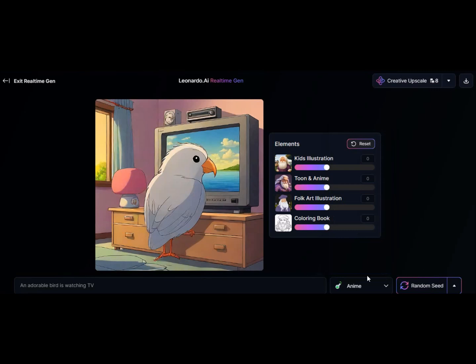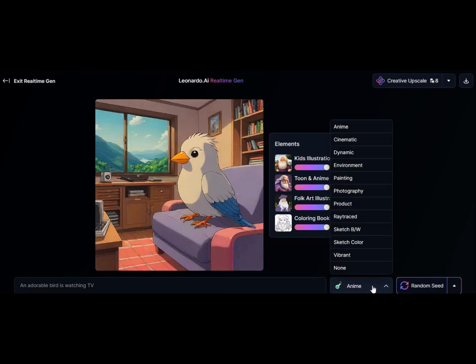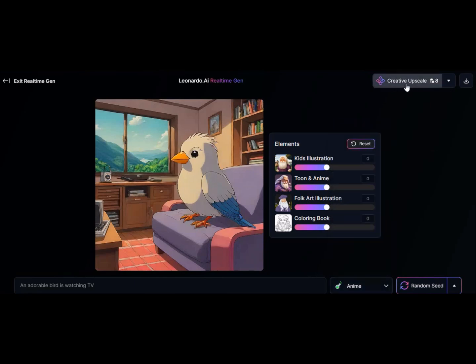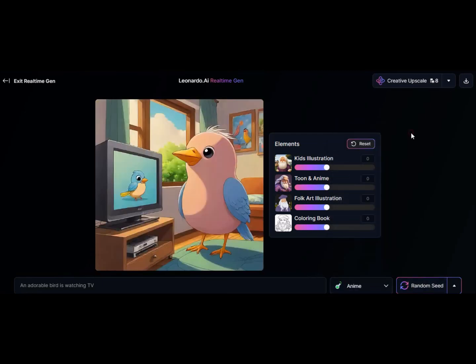You can select and try different options multiple times. If you click on the Creative Upscale button, it can slightly enhance the quality. You can pay attention to these details yourself, but you don't necessarily have to. It's entirely up to you. This was the real-time feature.